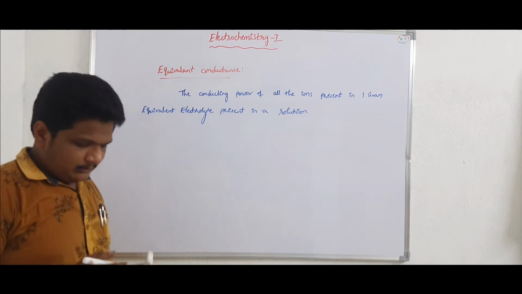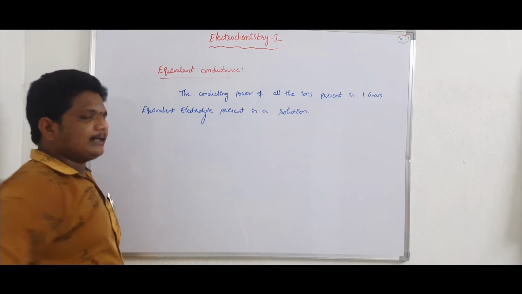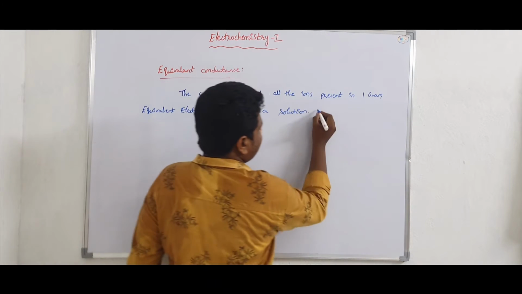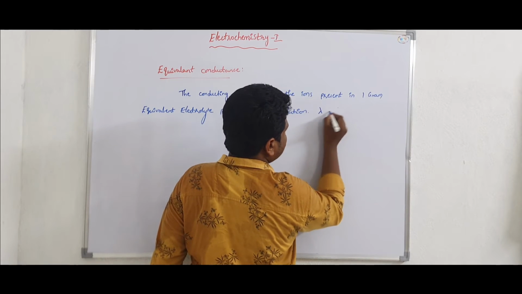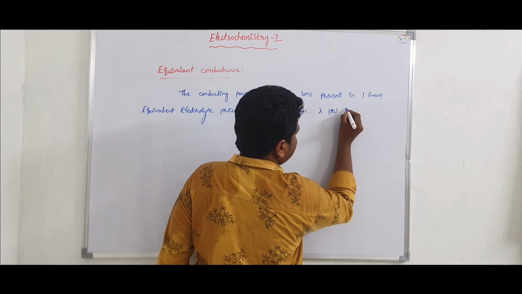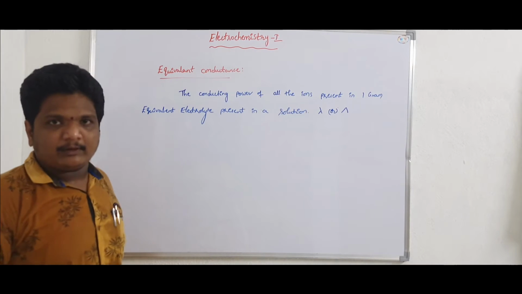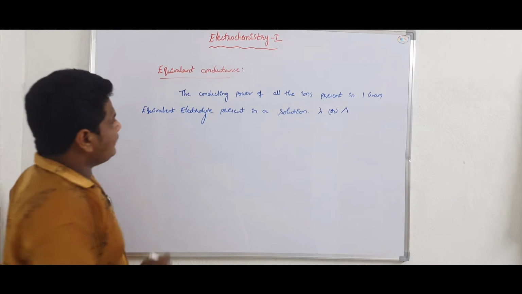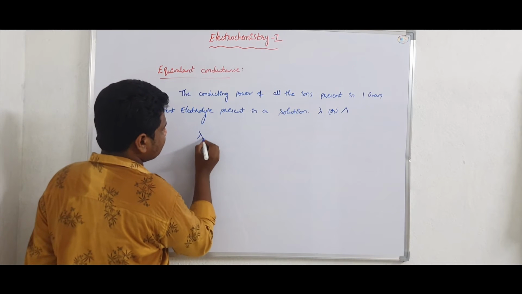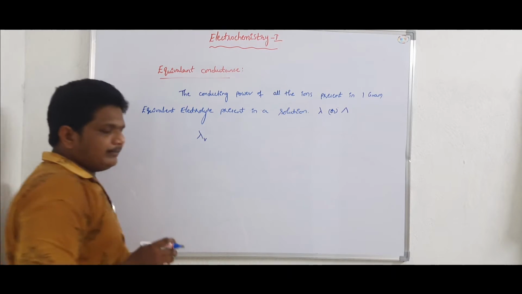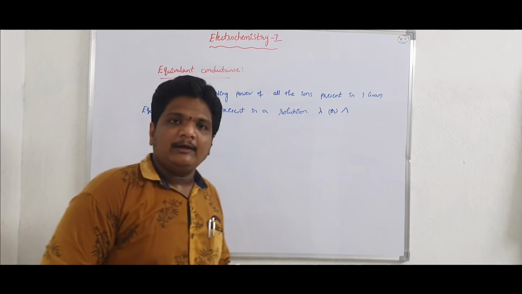This equivalent conductance can be denoted as lambda. So lambda is a symbol for equivalence conductance. Sometimes it can also be represented as lambda V.